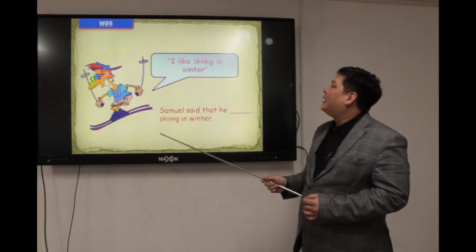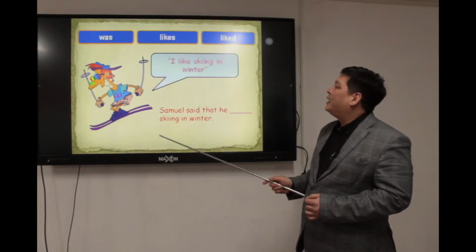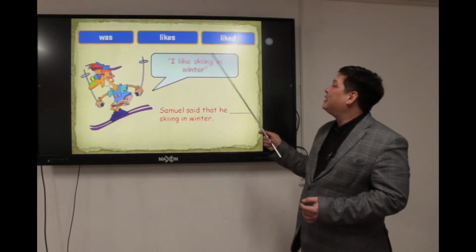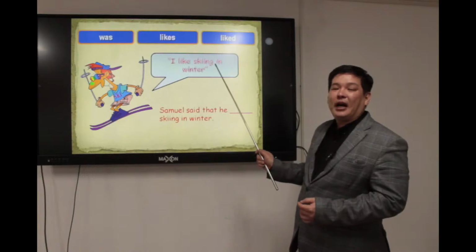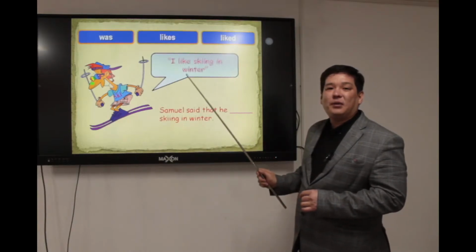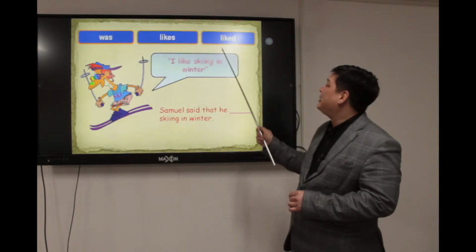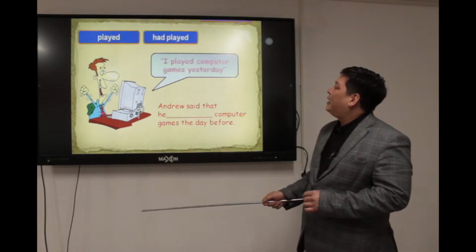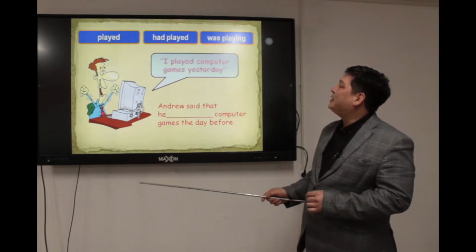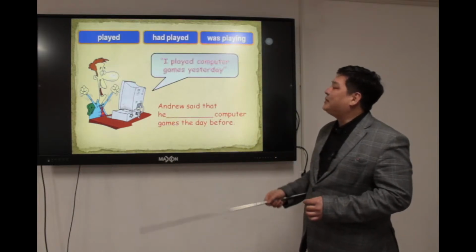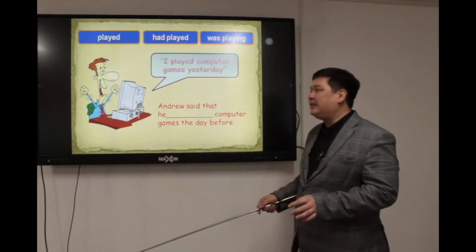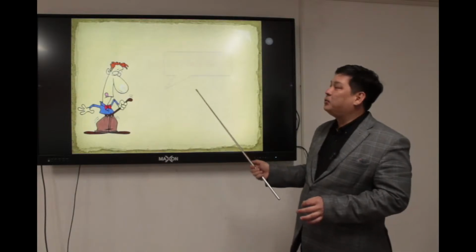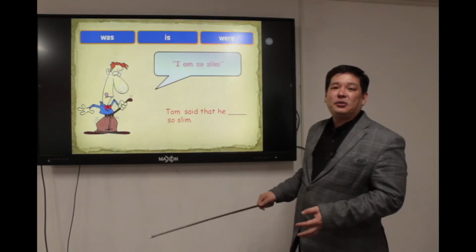The next slide: I like skiing in winter. So Samuel said that he likes, or liked. This is present simple. So we have to convert this direct speech into indirect and past simple. So it will be liked. The next slide shows us Andrew, and he said, I played computer games yesterday. Andrew said that he played, had played, was playing. Here you can see the example of how to change past simple into past perfect.